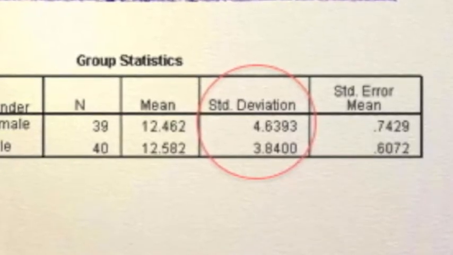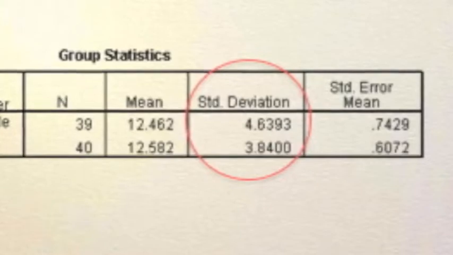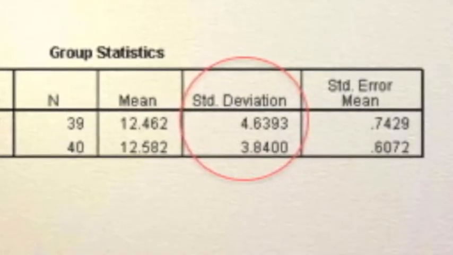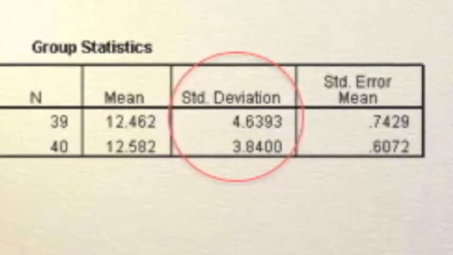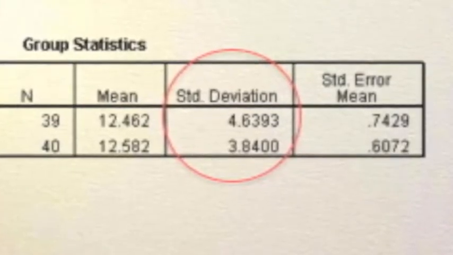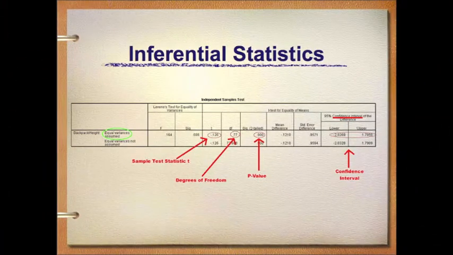In our example, the female standard deviation is 4.6393 and the male standard deviation is 3.84. The female standard deviation is larger than the male. Since the female standard deviation is less than twice as large as the male standard deviation, the 2 variances can be assumed equal. Therefore, in the independent samples test table, we will refer to the equal variance assumed row, circled in green.